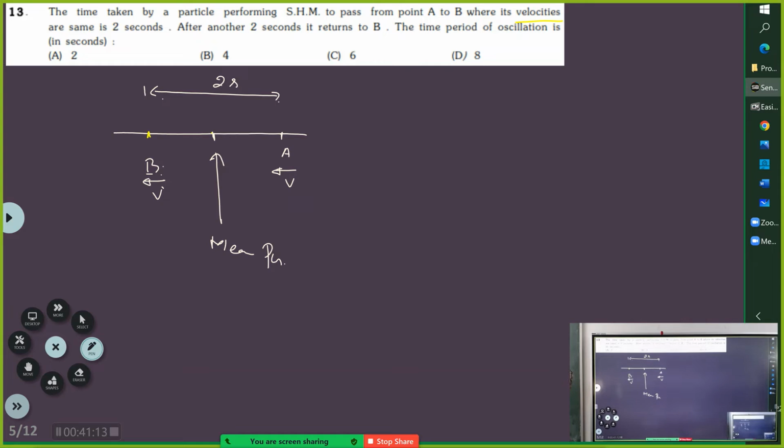Then after 2 seconds it returns to B. That means the particle will go to the extreme position, and once again backward. And this also they say takes 2 seconds. So that means from here to here the proximity is 1 second, and from here to here also it is 1 second.